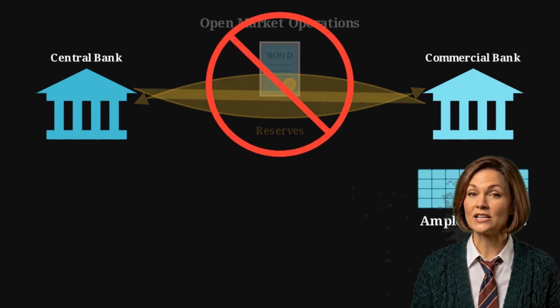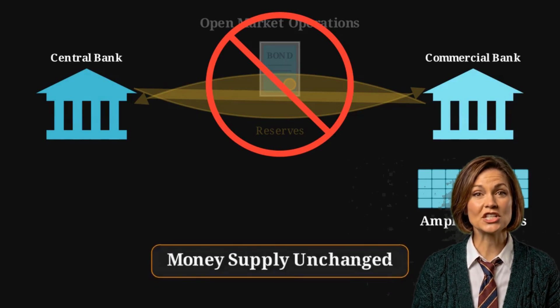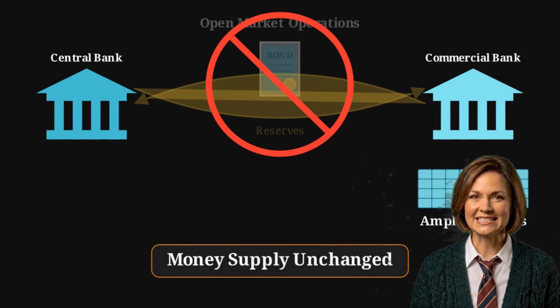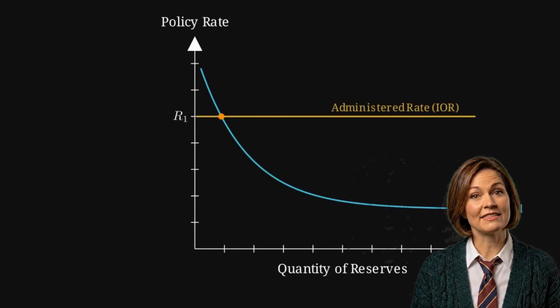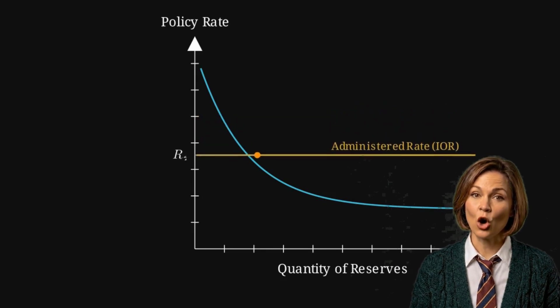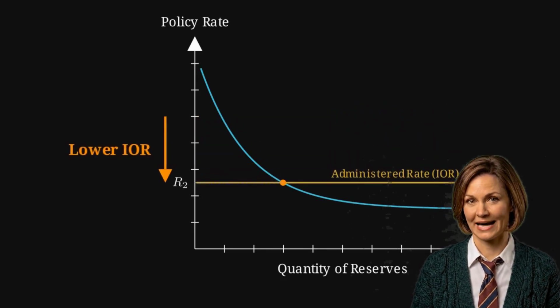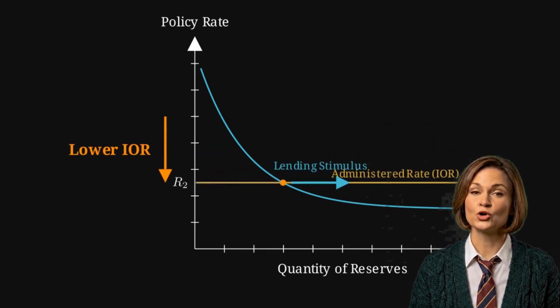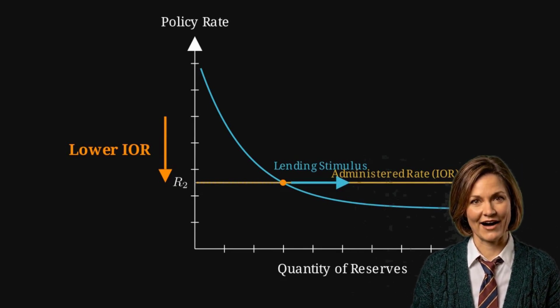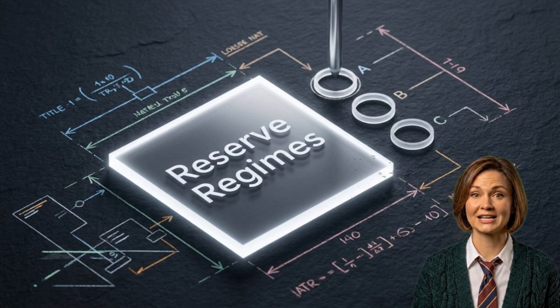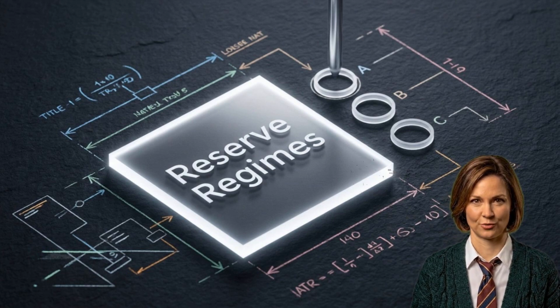The central bank cannot shift the money supply by changing the quantity of reserves. Instead, the central bank must lower its administered rates, specifically the interest on reserves. Lowering this rate encourages commercial banks to lend their excess funds, which provides the necessary stimulus for the economy. Correctly identifying the reserve regime is the only way to choose the right policy tool for the situation.